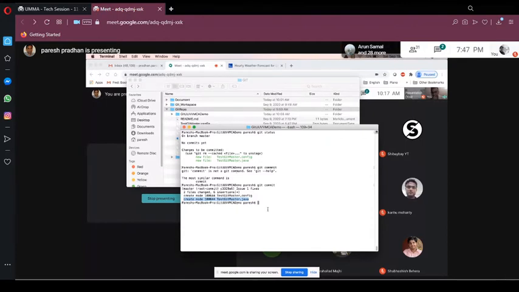If you do a git status now, what it is saying: you are on the master branch, and there is nothing, everything is committed now. So it's a working tree clean. There are no files to commit.